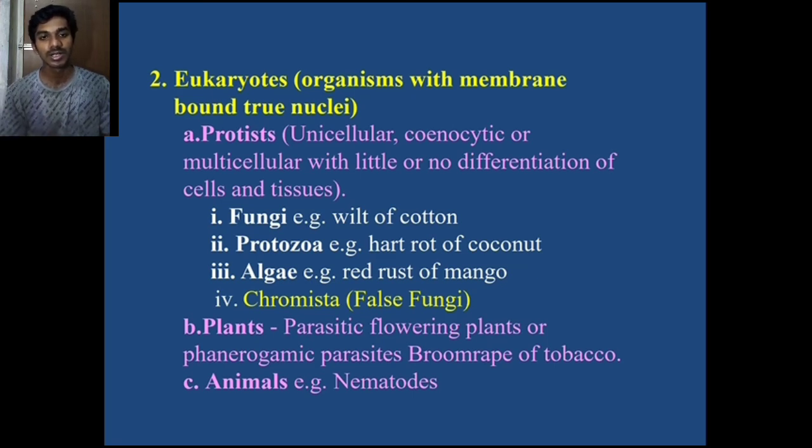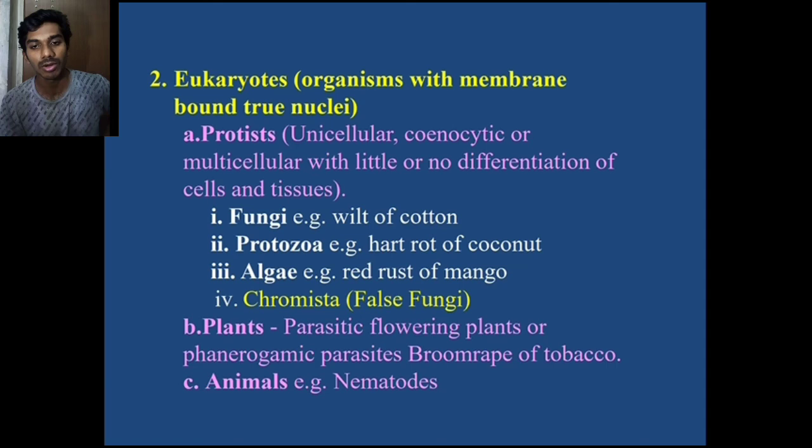Next we see eukaryotes. Eukaryotes are organisms with membrane-bound nuclei. Protists are unicellular, coenocytic, or multicellular with little or no differentiation of cells and tissues. First we see fungi. Example: wilt of cotton.